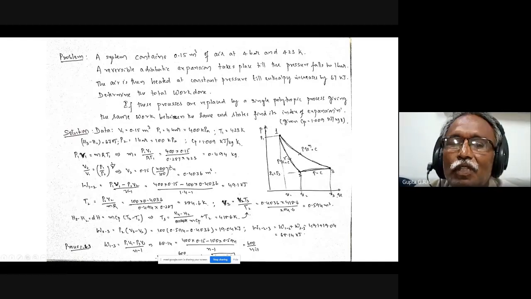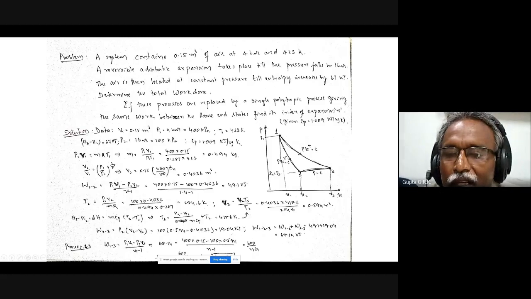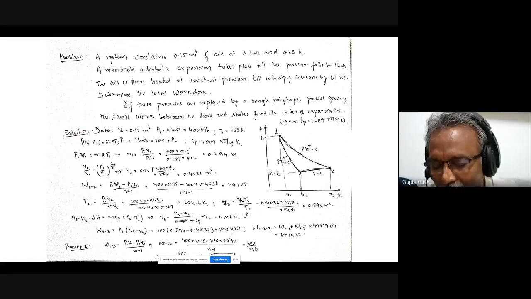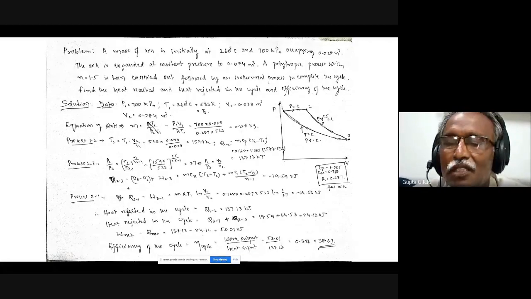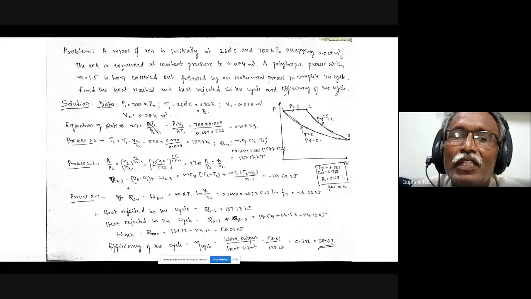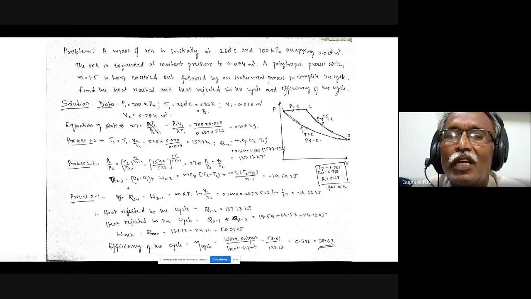Okay, this is the way we do the problem. So similarly, you can have problems with different processes. Whatever it is, the procedure is similar. Okay, another problem, just fast you can see. A mass of air is initially at 260 degrees centigrade, 700 kilopascals, and occupying 0.028 meter cube. Again, P1, V1, T1 is given, for which mass can be calculated.